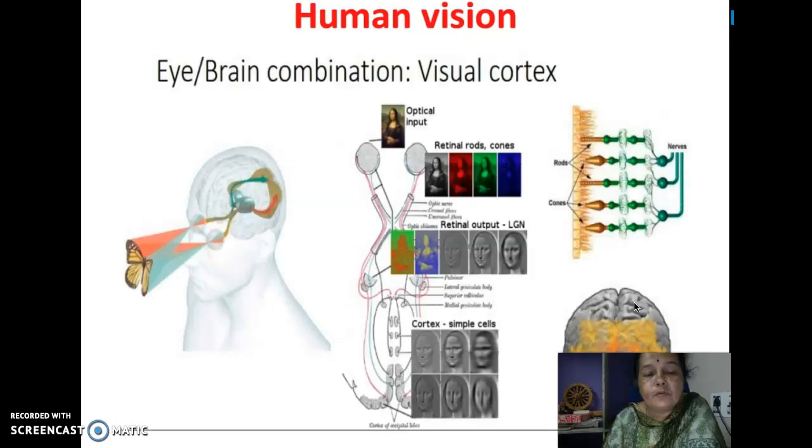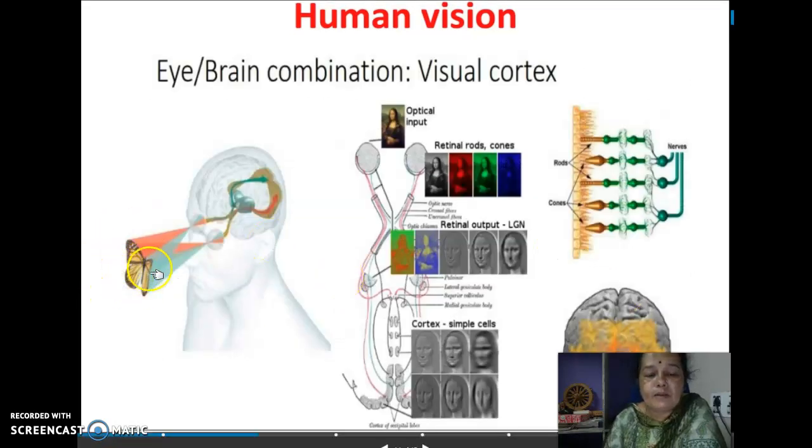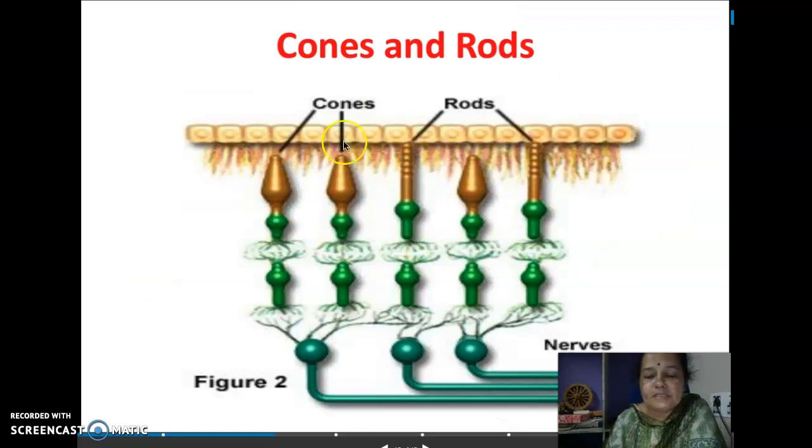So this is how whatever human eyes see through the two eyes, finally they are going to reach the cerebral cortex. So these are the two eyes. First they are going to capture this image, then they are going to be processed by rods and cones which are lying on the retina, and so on, finally till the cortex. These are the processes going to happen. So this is how we can visualize rods and cones.